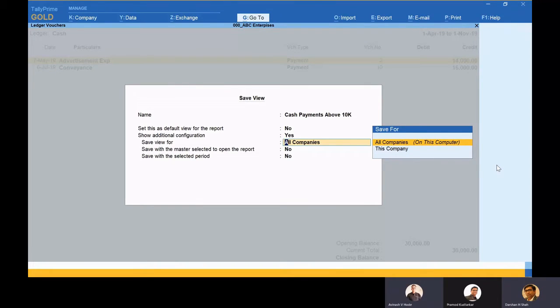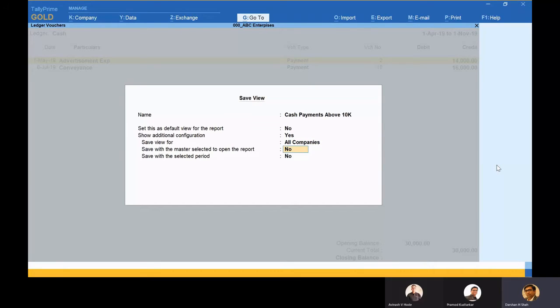Can they save this report for all available data of their clients? So in Tally, here this is one option, like all companies. But let's say since I'm doing the audit on my machine, this report will be seen for all the companies on my PC. That's why the nomenclature used over here is all companies on this computer. So when I click on this and save it.